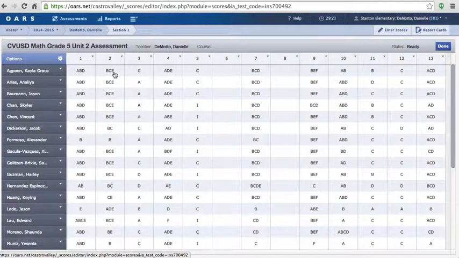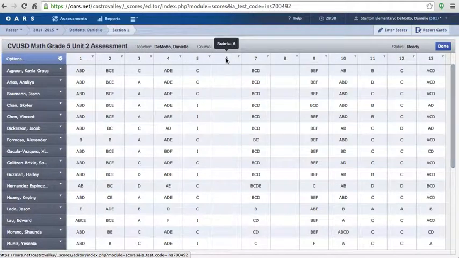Numbers 1 and 2 and some others here are examples of students needing to select all of the correct answers or all that apply. Other items might simply be a C for correct or I for incorrect. Number 6 and number 8 are 2 questions in which the students had to do something, write something, and I need to take a look at that paper and give it a score. If I've done that process and I now have the scores ready to enter, then I come to this page to actually go ahead and enter the scores.